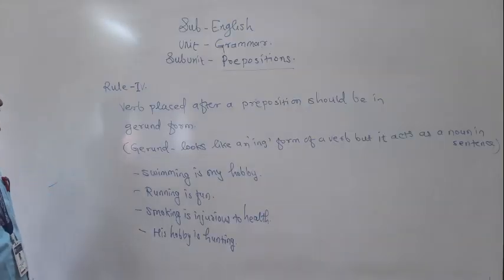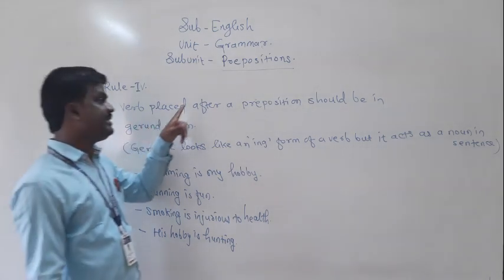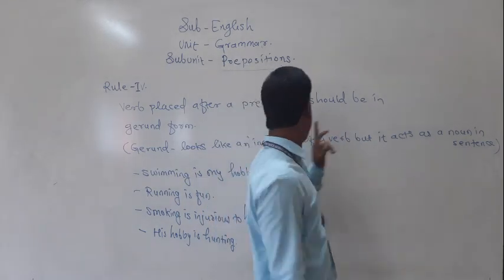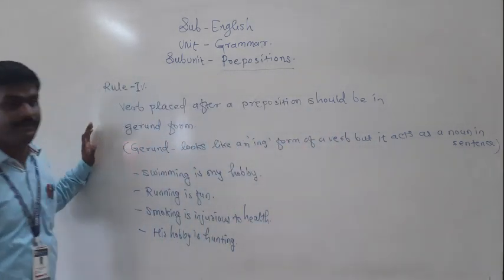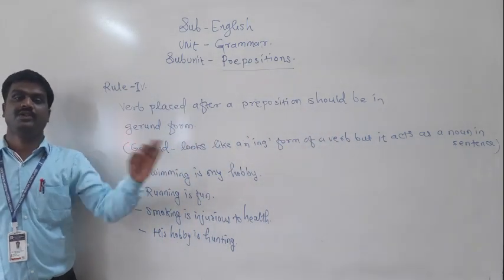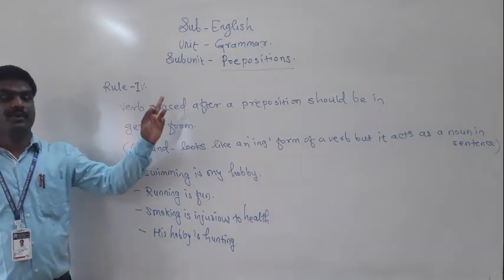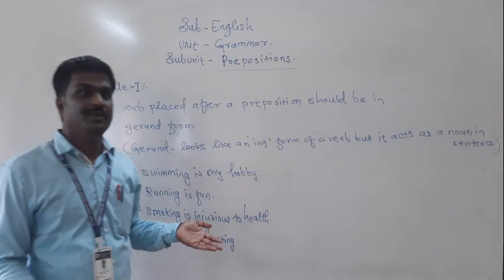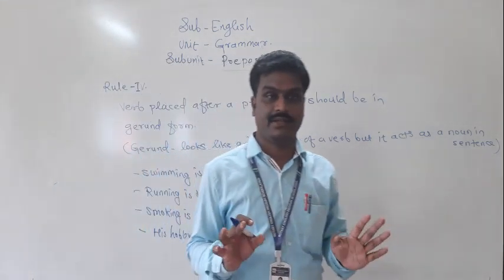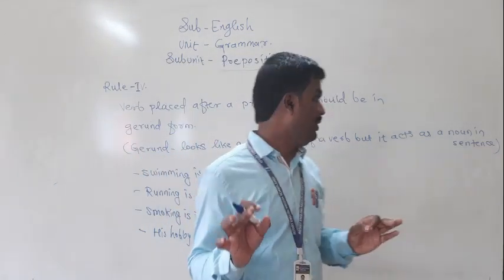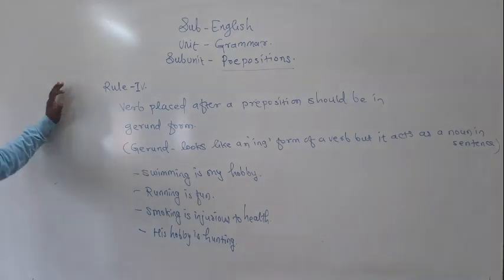The next rule that I would like to explain here: a verb placed after a preposition should be in gerund form. I told you in the previous rule that we may not use a verb as the object of a preposition.